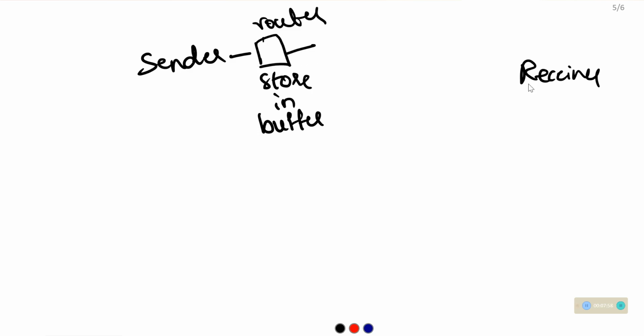If the line is not free, the router stores it and sends it to another router, then another, and finally to the receiver.